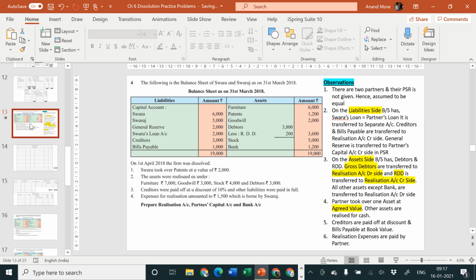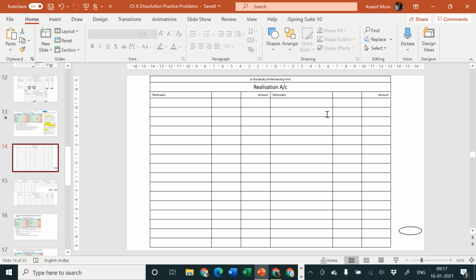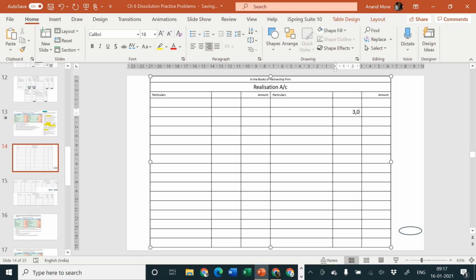Next, creditors and bills payable, they should be transferred to realization account credit side by creditors and by bills payable 3000 and 1000. So we'll write here 3000 and 1000. The name is by sundry liabilities. Creditors and bills payable.